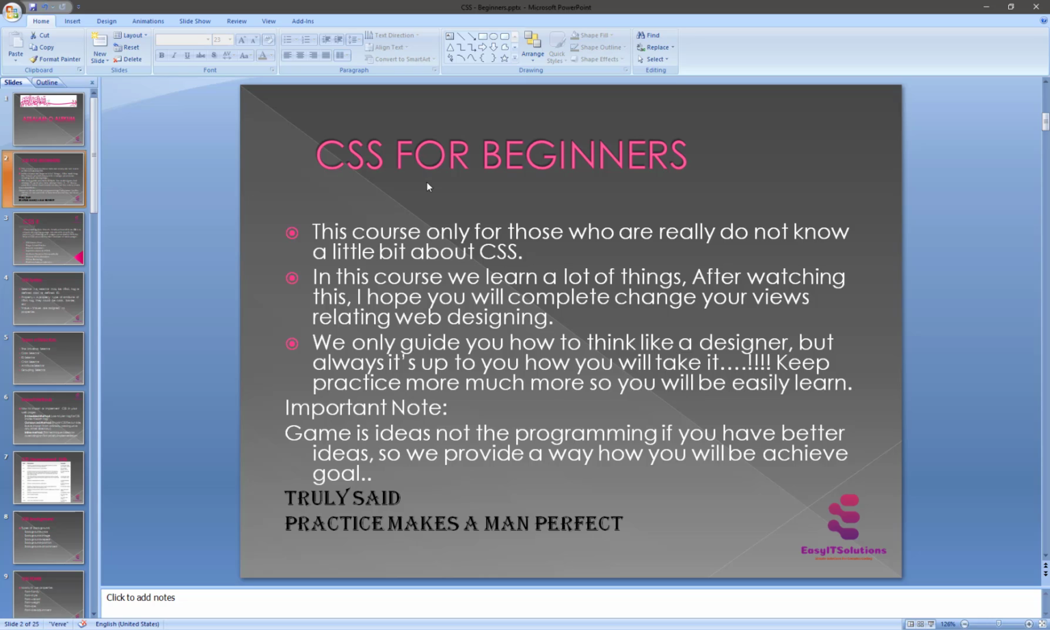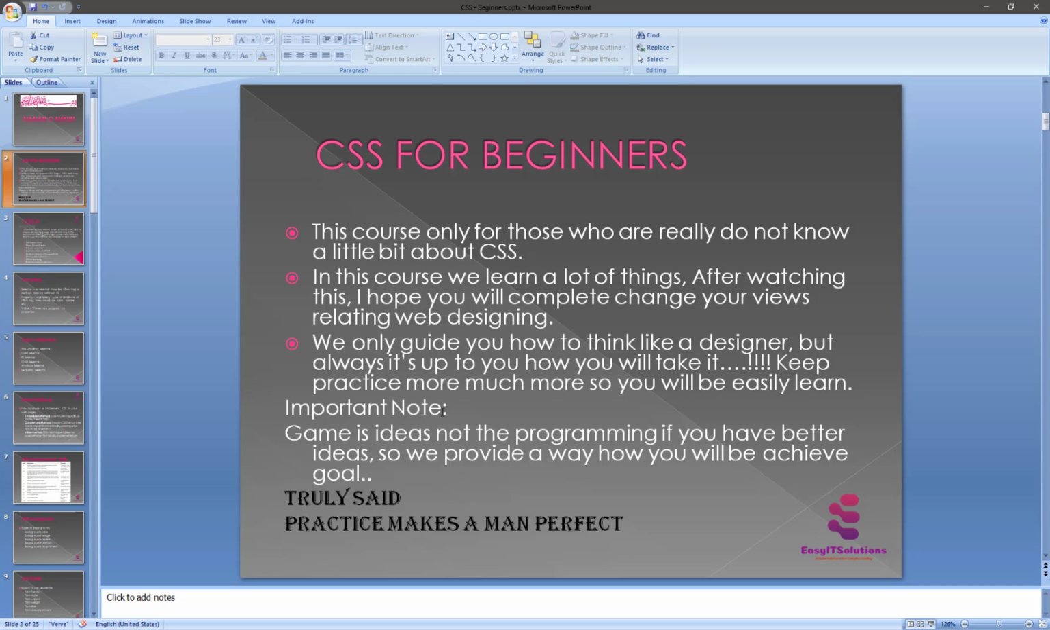It's mostly used and commonly used in our web pages in combination with HTML and XML. These are some really important points we just discussed before starting our series. We only guide you on how to think like a designer, but it's always up to you how you take it. We only provide a way for you to think like a designer. So keep practicing much more, and you will easily learn CSS.